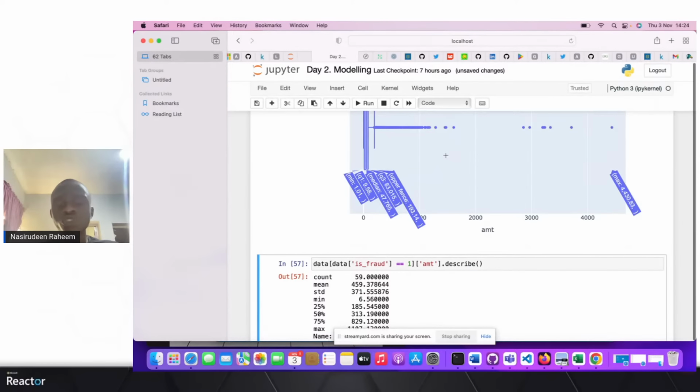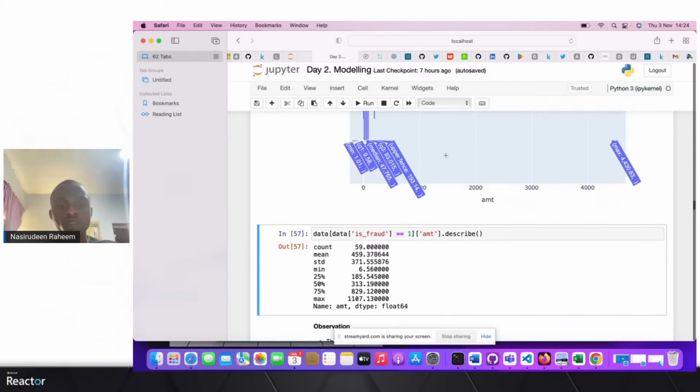So I want to roughly check this. Can the company just solve this problem by looking at the amounts? Maybe if the amount is more than a particular threshold, it's a fraudulent activity. So instead of spending a lot of cost on building and monitoring a machine learning model, can we know it from amounts?